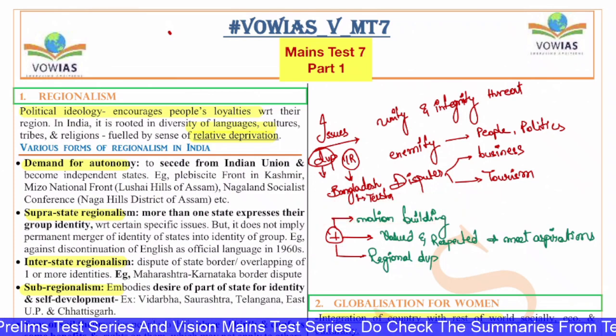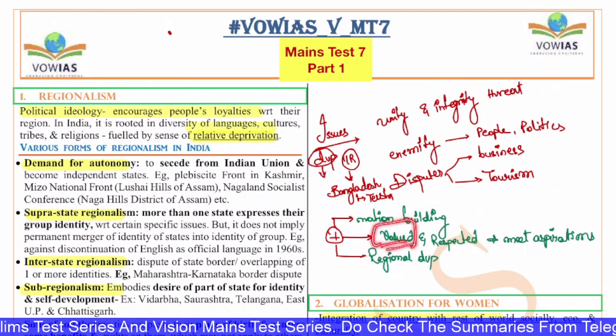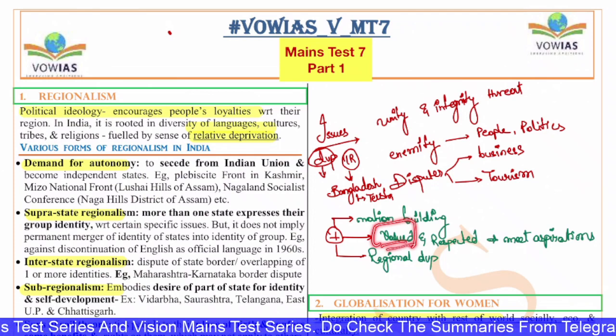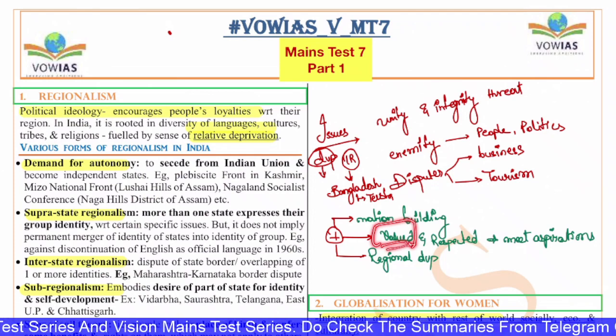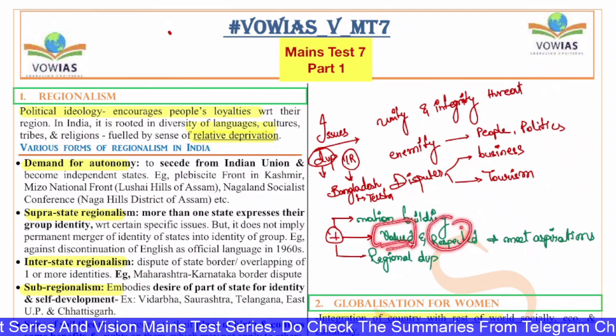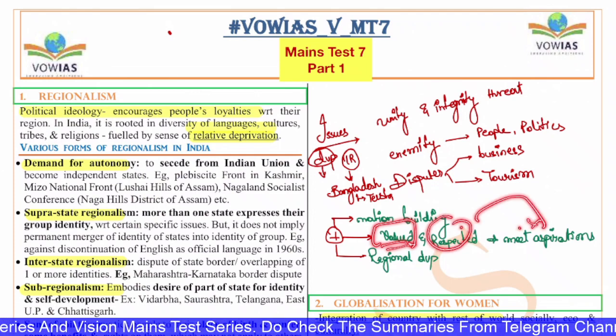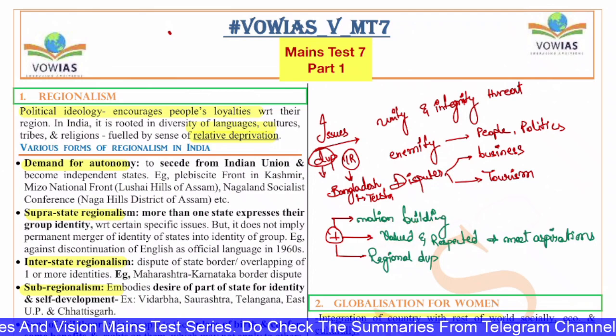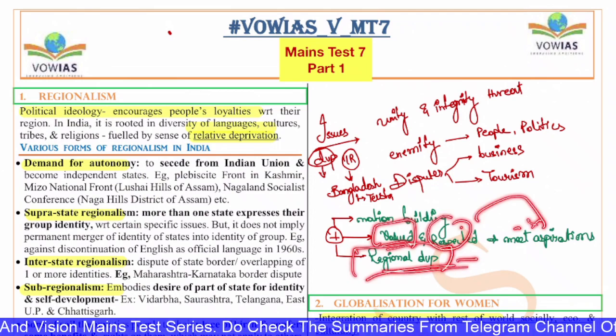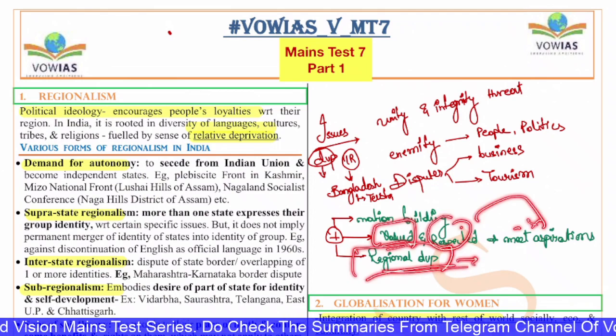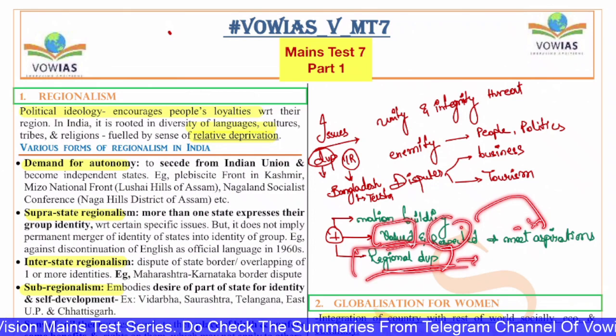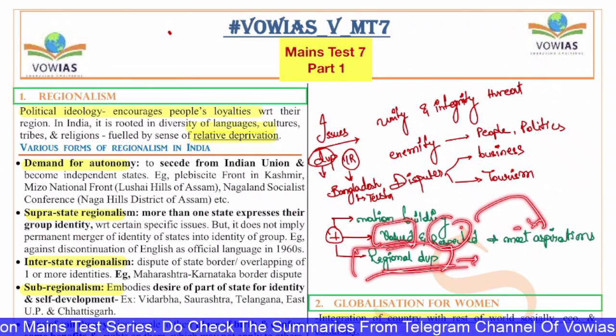Also, people feel they are valued. People associate themselves with their culture, so they feel they are valued. Their aspirations are met. Okay, they are respected. All these things are there, and also regional development happens because people associate themselves with a particular region, so they ensure the region develops. So when the regions develop, the state develops.